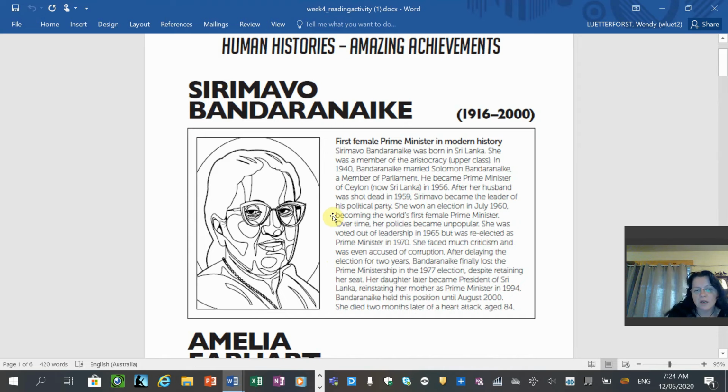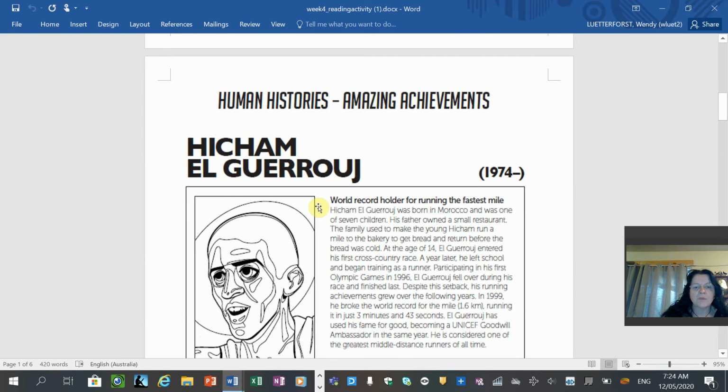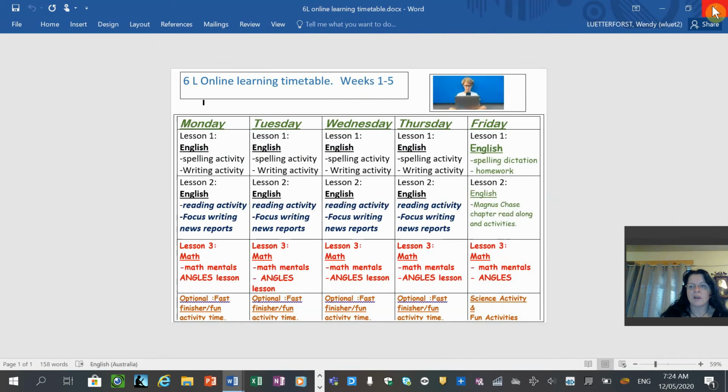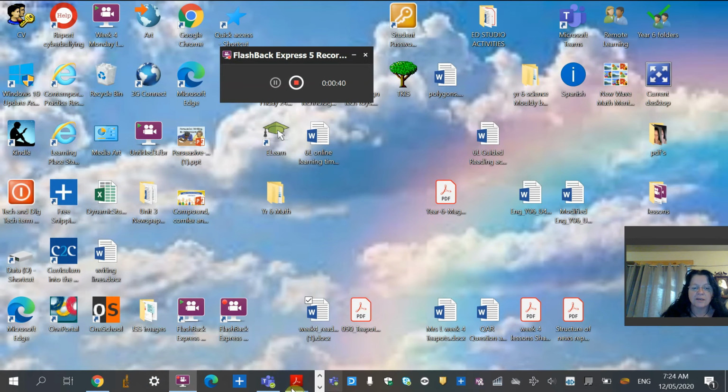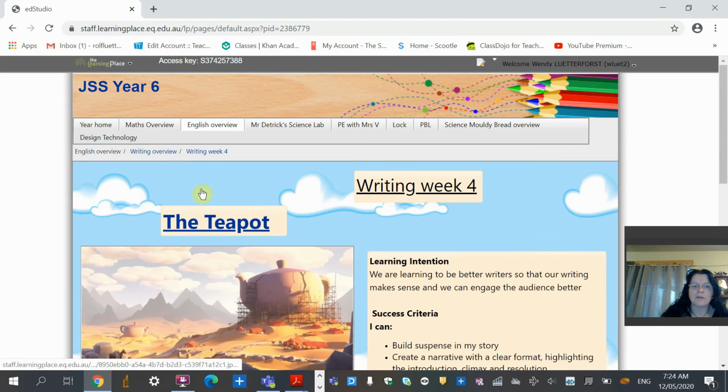So we had 4 characters: Sirimavo Bandaranaike, Amelia Earhart, Haikam El Garoj, and Edmund Hillary. So today we're just going to go through and look at the questions for those 4 characters. You will need to read those again because you need to go through and find the facts and details that you need to put in. Don't forget to do 20 minutes reading under Epic Reading today, and just log that into a journal and send it to me.